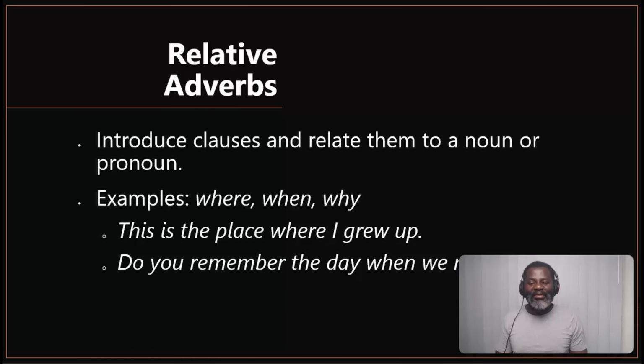Let's look at relative adverbs. They introduce clauses and relate them to a noun or a pronoun. Let's look at examples. Where, when, why. This is the place where I grew up. You can even say this is the place, and you can say I grew up. Introducing clauses. Where I grew up is a clause, or I grew up is a clause which is connected to the place, which is a noun. That is what is happening in that sentence.